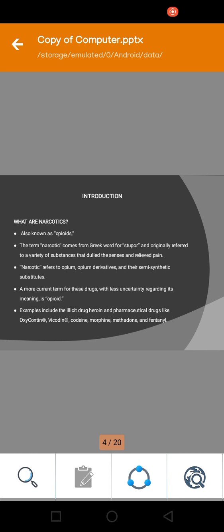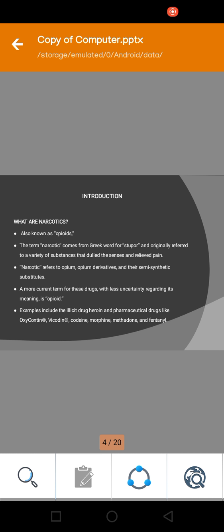So first of all, we discuss the introduction. What are narcotics? Also known as opioids, the term narcotics comes from the Greek word for stupor, and these terms are used for narcotics. It originally referred to a variety of substances that dulled the senses and relieved pain. Narcotics refers to opium, opium derivatives, and their semi-synthetic substitutes.